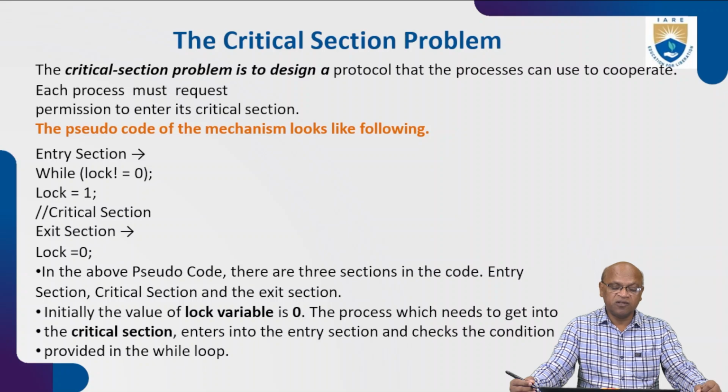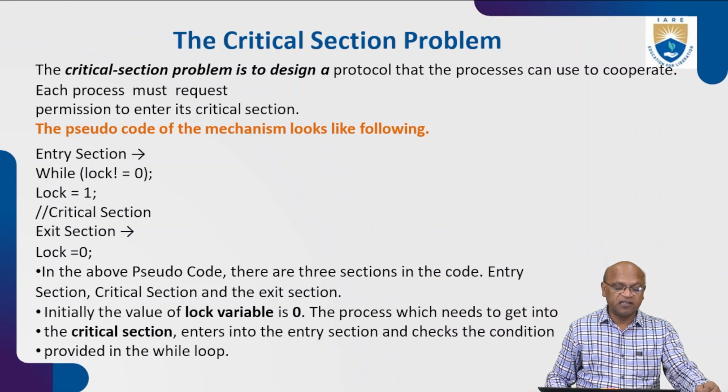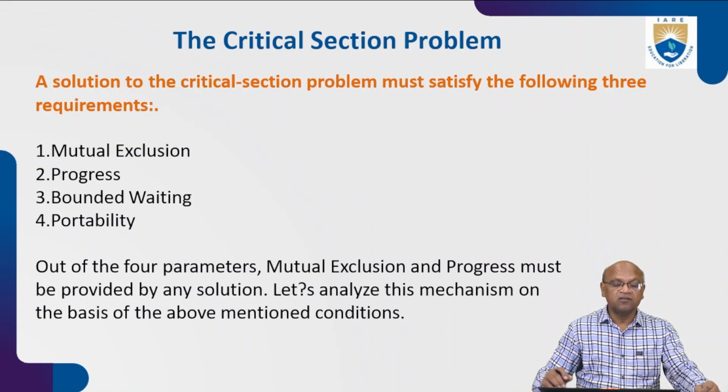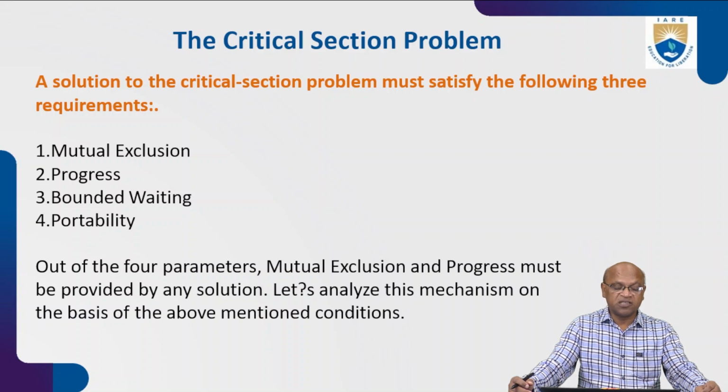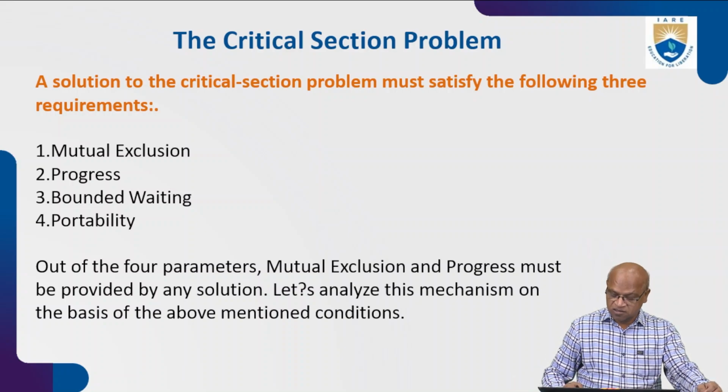Initially, the value of the lock variable is 0. The process which needs to get into the critical section enters the entry section and checks the condition provided in the while loop. A solution to the critical section problem must satisfy the following requirements: mutual exclusion, progress, bounded waiting, portability. Out of these four parameters, mutual exclusion and progress must be provided by any solution. Let's analyze this mechanism on the basis of the above mentioned conditions.